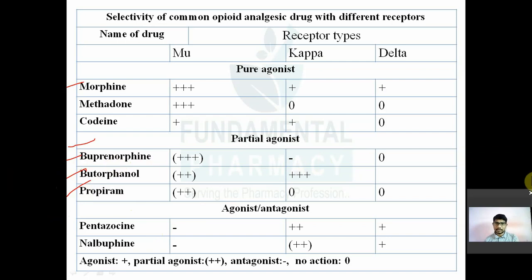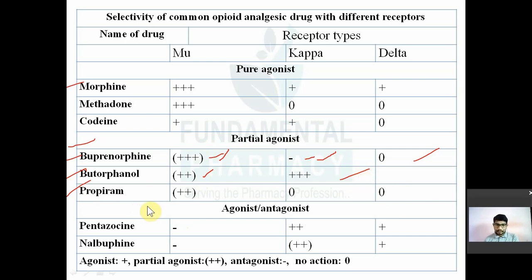So buprenorphine is a mu receptor partial agonist and an antagonist to the kappa receptor. Then butorphanol is also a partial agonist to the mu receptor. It is a full agonist to the kappa receptor, with no action on delta. Propiram, again, is a partial agonist to the mu receptor. It is an antagonist to the kappa receptor and also an antagonist to the delta receptor.